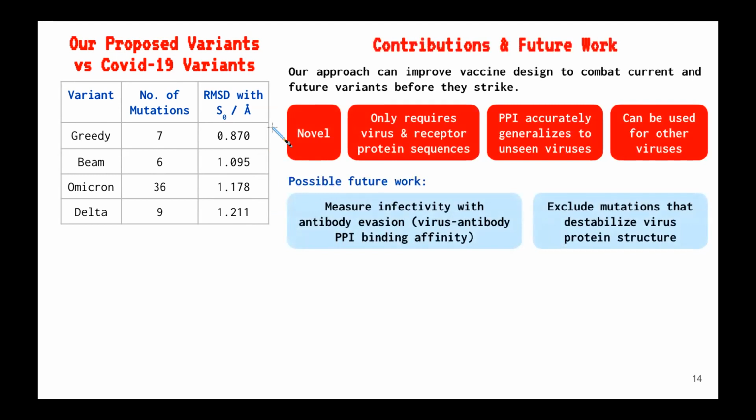In conclusion, as prevention is better than cure, our deep learning approach can improve vaccine development and prevent new waves of infections. By changing the training data, our approach can also combat other viruses. In future, we plan to measure the infectivity of virus variants with antibody evasion and exclude mutations that destabilize the protein structure.